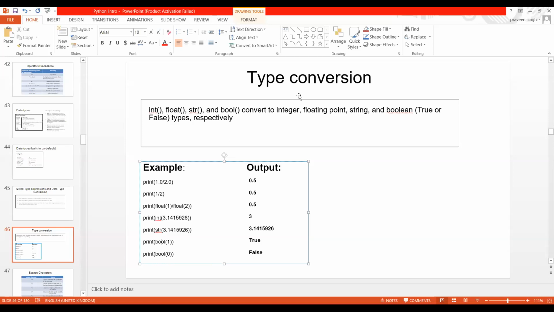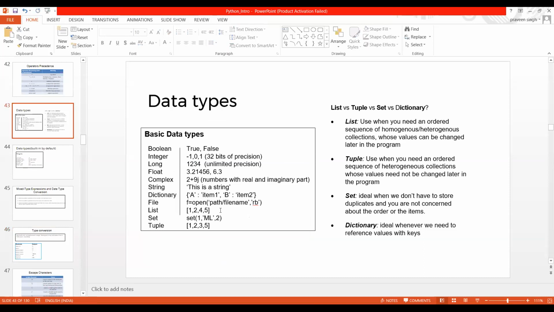But in case of homogeneous, you need to have only one type of values. It means all the list contains only integers, one type. If the list contains strings, then it has only strings. I can explain through an example.